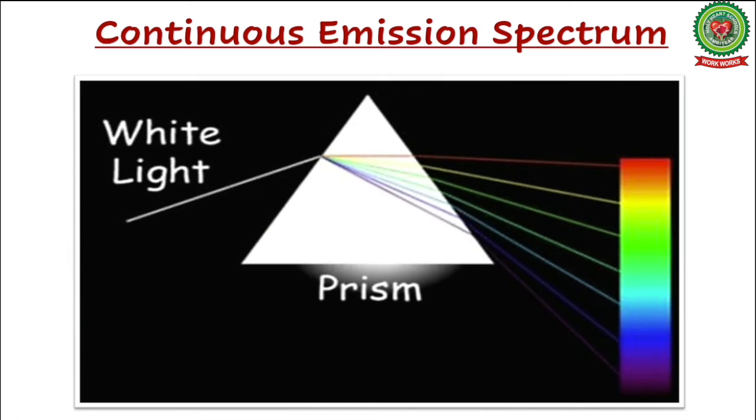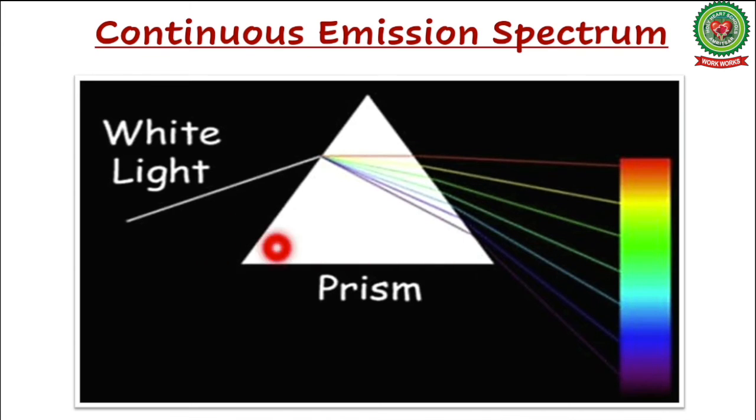Now the first topic that we are going to do here in the classification that we have done was continuous emission spectrum. So what is this continuous emission spectrum? When white light is allowed to pass through a prism, it gets resolved into several colors. The spectrum is a rainbow of colors, that is, violet merges into indigo, indigo into blue, blue into green, and so on.